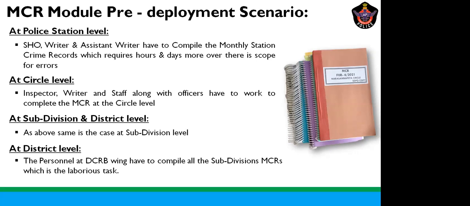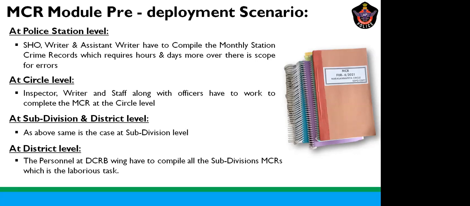The same is the case at the circle level also. The inspector, his writer, and the staff, along with other officers, have to collect the MCR reports taken from the station level. They have to compile them and make an MCR at the circle level. Similarly, at the subdivision level and district level, the same will be done.